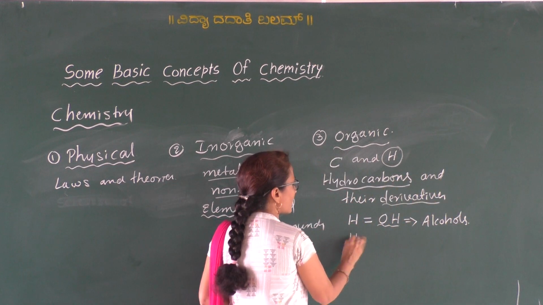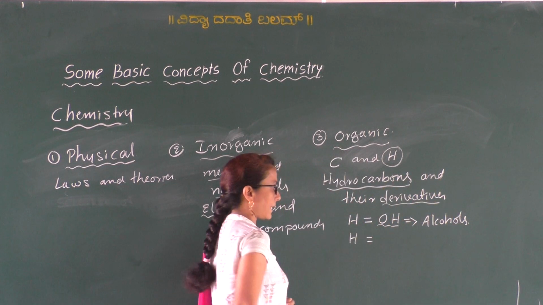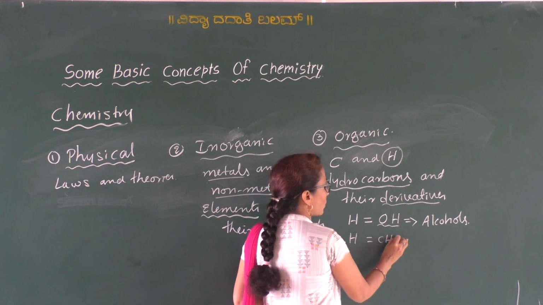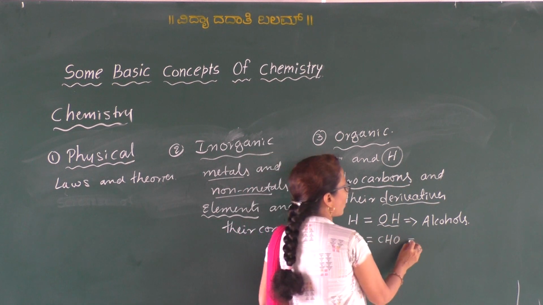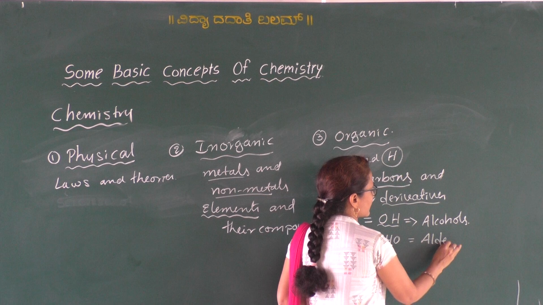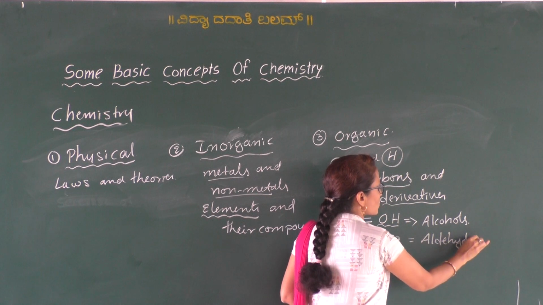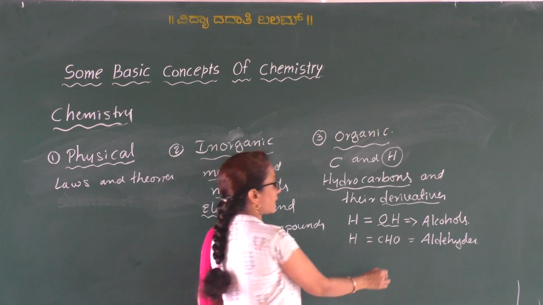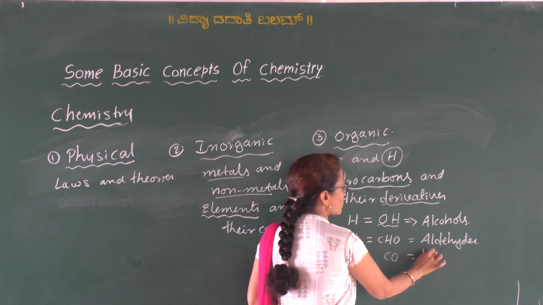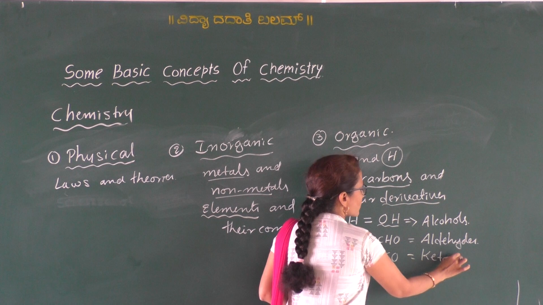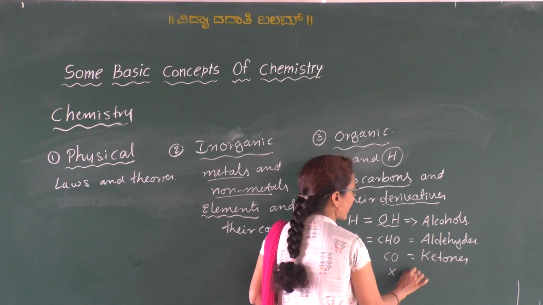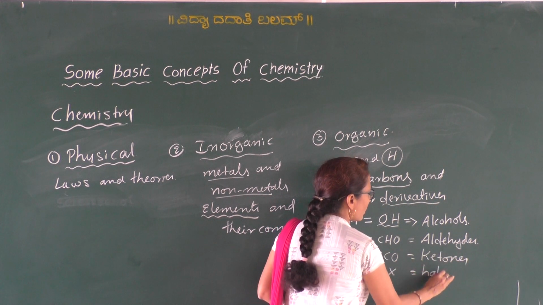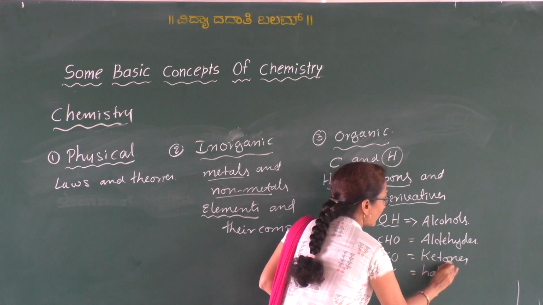Similarly, if a hydrogen atom is replaced by the CHO group, then it is called aldehydes. That class of organic compounds is called what? Aldehydes. Similarly, by the CO group, then they are called what? Ketones. If they are replaced by a halogen atom, they are called haloalkanes.